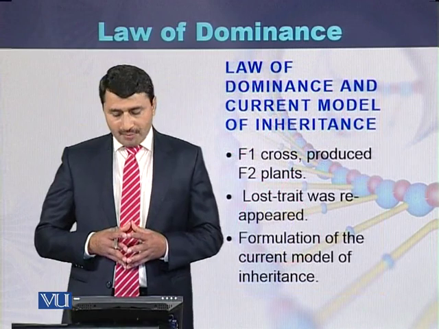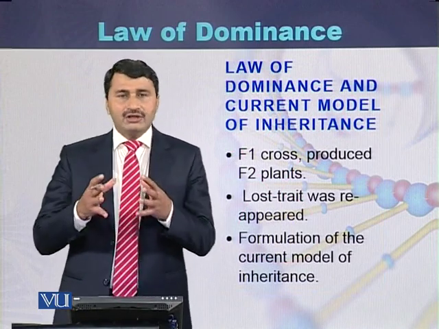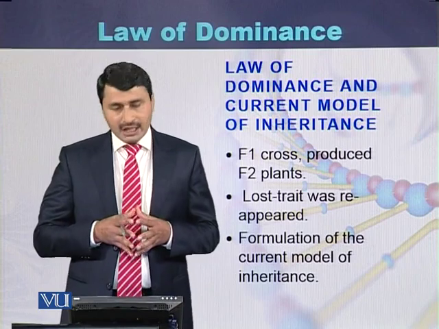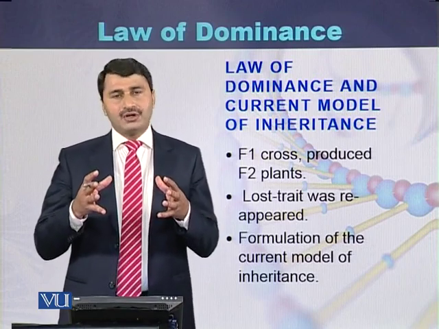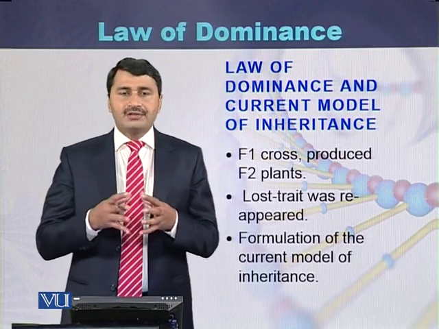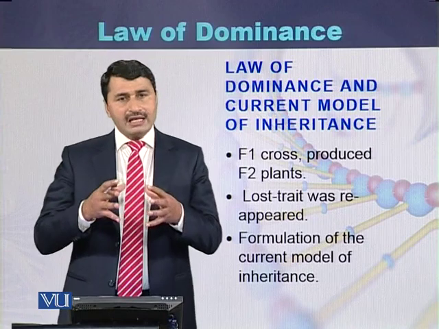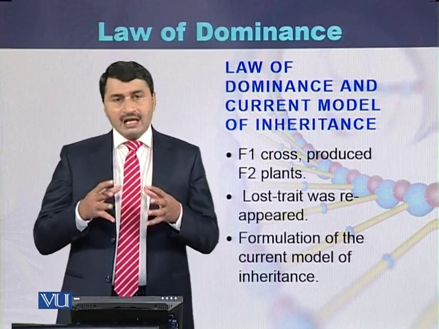If we compare the law of dominance with the current model of inheritance, in the current model, the plants produced in the F1 cross were interbred with each other and the F2 generation was obtained.